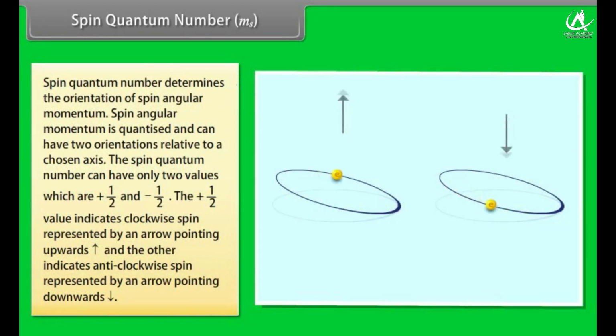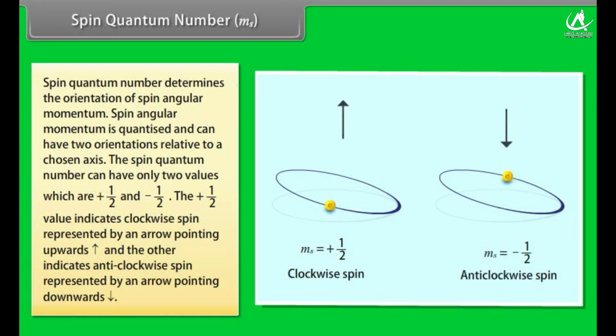Spin quantum number, MS. Spin quantum number determines the orientation of spin angular momentum. Spin angular momentum is quantized and can have two orientations relative to a chosen axis. This spin quantum number can have only two values, which are plus half and minus half. The plus half value indicates clockwise spin represented by an arrow pointing upwards, and the other indicates anti-clockwise spin represented by an arrow pointing down.